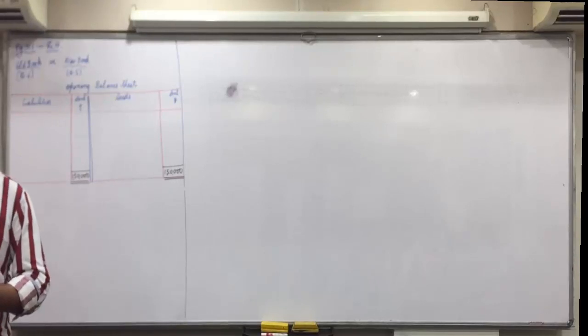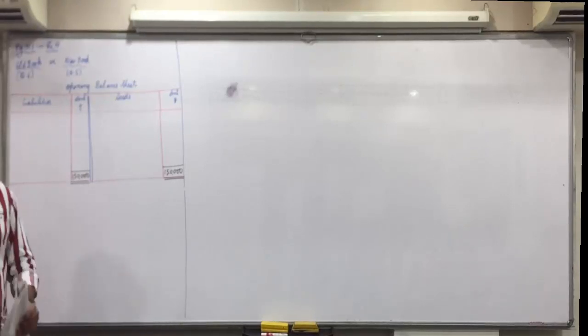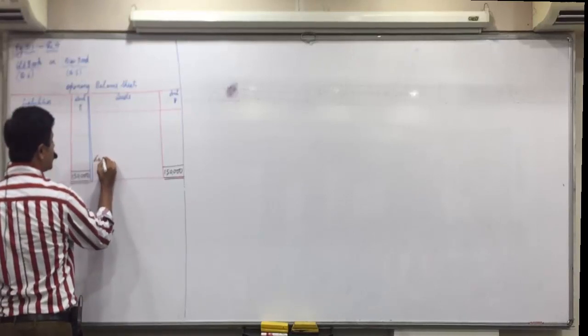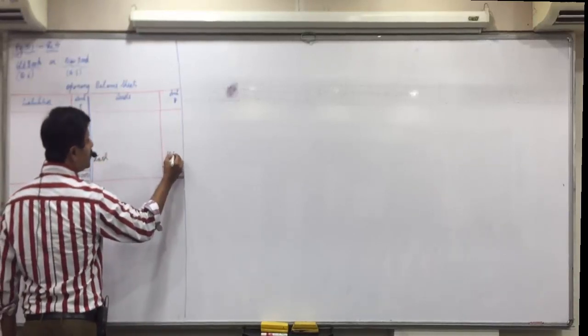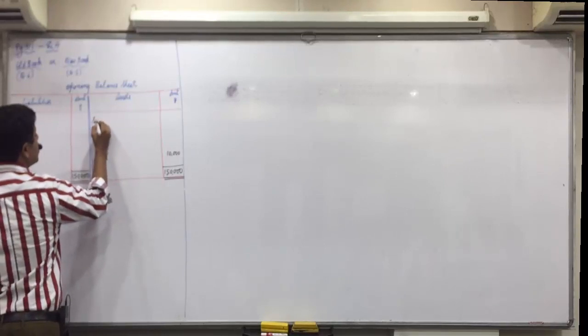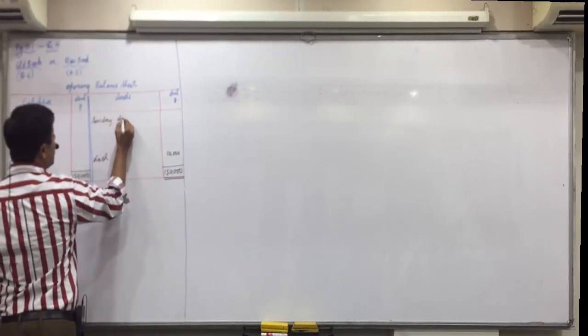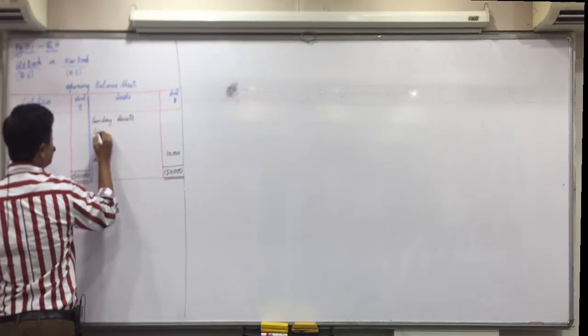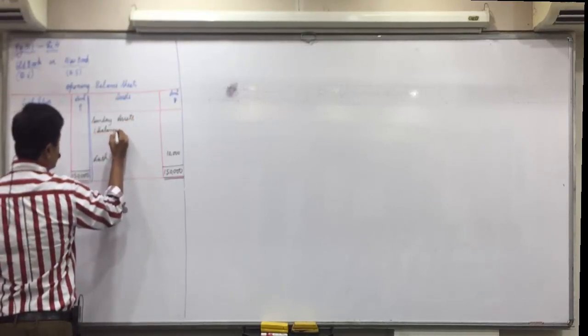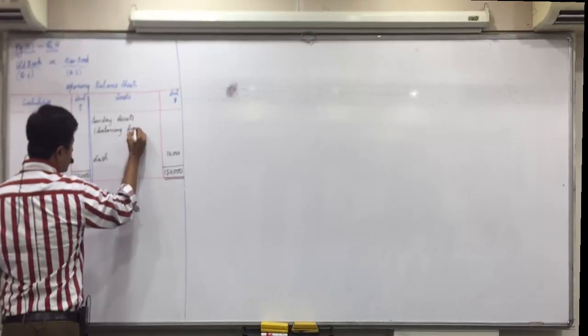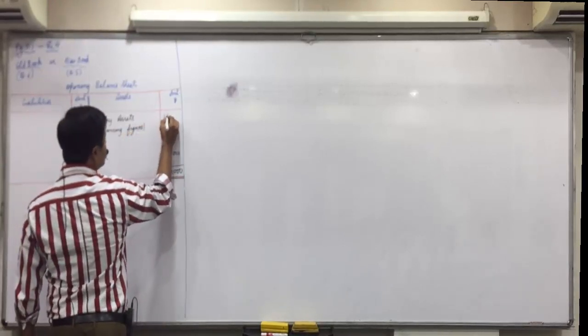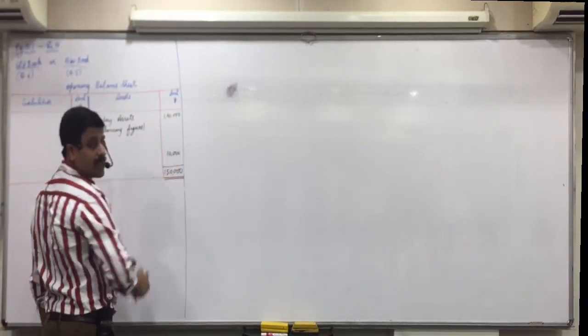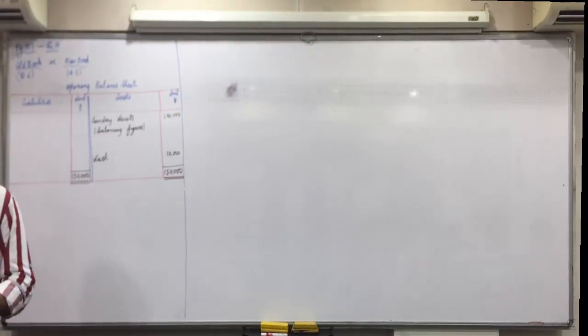Further, where cash of 10,000 is included, so asset side cash 10,000, it means sundry assets will be the balancing figure of 1,40,000. Did you all understand this? Any doubt in it?